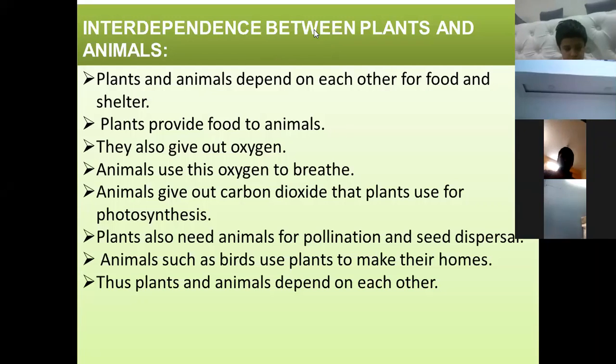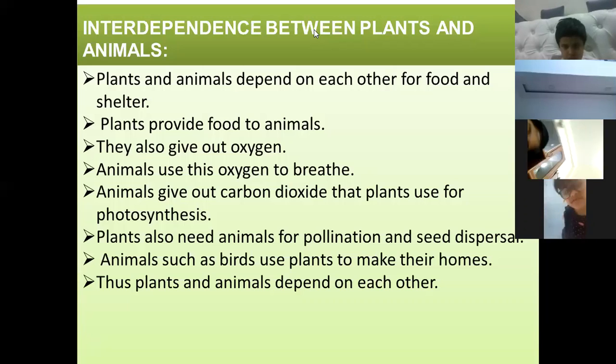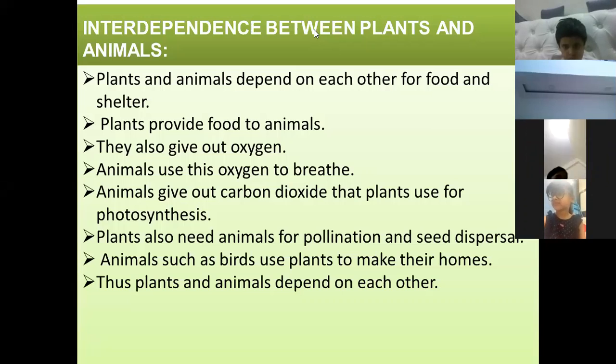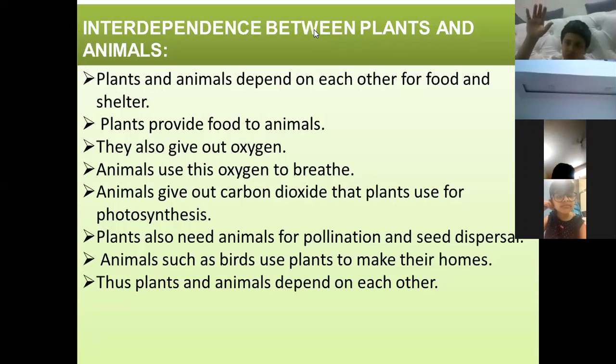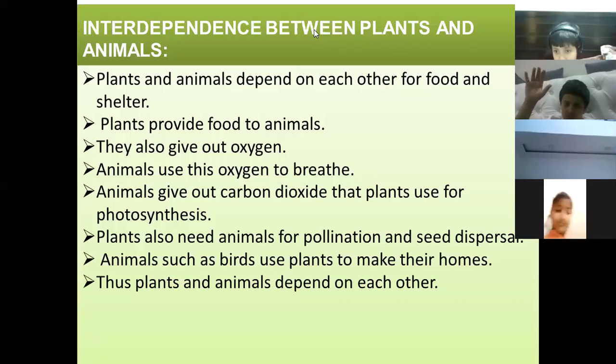Plants provide food to animals. Green plants can make their own food. And plants give out a gas that is very important for all animals and human beings. What is that gas? Oxygen. What is your name, beta? Preet Chawla. Very good.